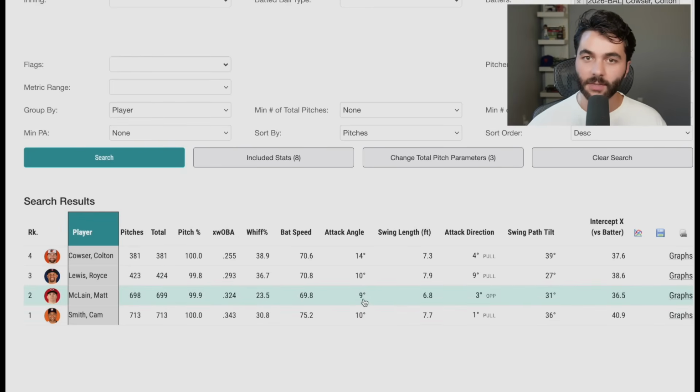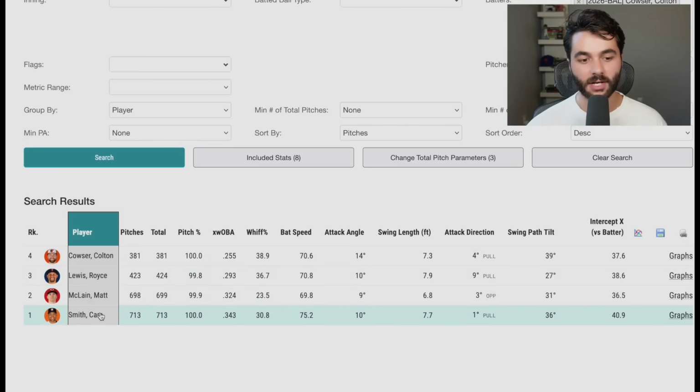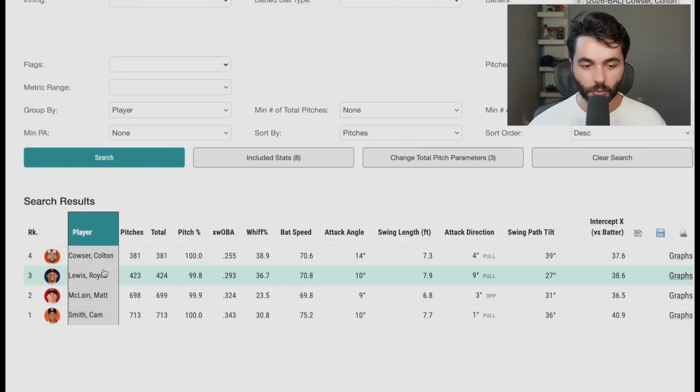Okay, so Matt McLain, another guy, seemed like he's really trying to make some swing changes under the hood to get to more power. I kind of love this list. I love these 4 guys. We might go home with just all 4 of these guys right here. These being the guys that we take on our breakout hitter video: Cam Smith, Matt McLain, Royce Lewis, and Colton Cowser.